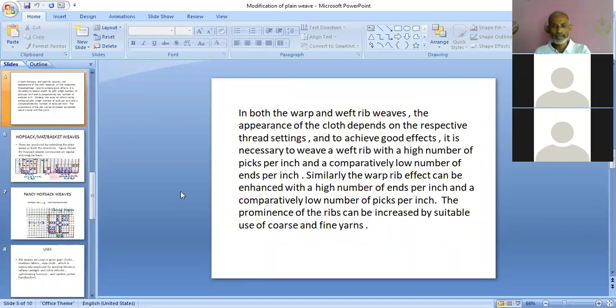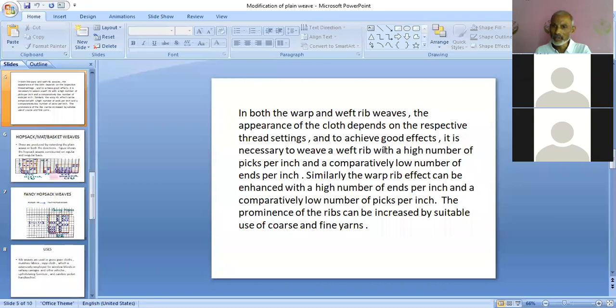In both the warp and weft rib weaves, the appearance of the cloth depends on the respective thread settings. Thread setting means EPI and PPI, set of the fabric. जो fabric की जो appearance है, the fabrics which are constructed in warp and weft ribs, उन cloth की जो appearance है, वो not only weave structure पर depend करेगी, उसमें आपने thread setting क्या लिया हुआ है, यानी कि warp density और weft density क्या ली हुई है, उस पर भी उसका effect पड़ेगा.